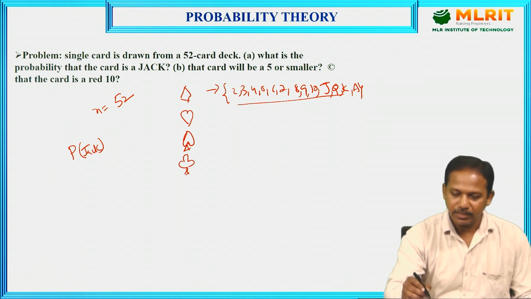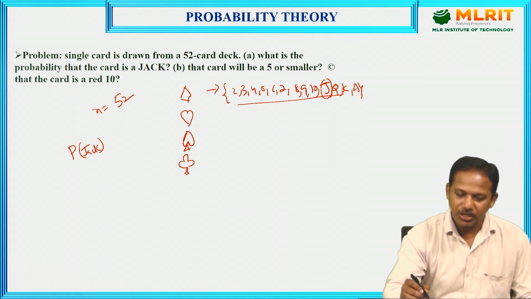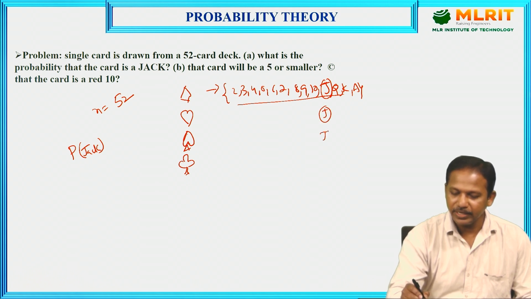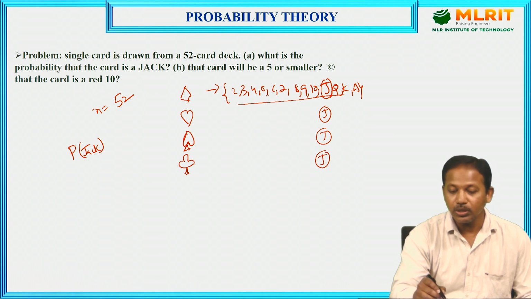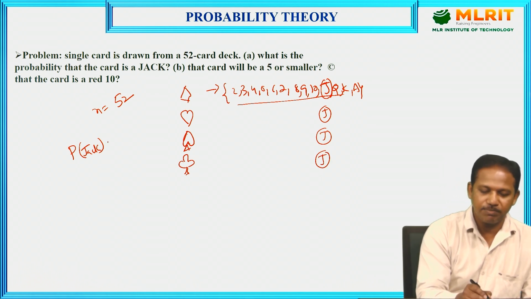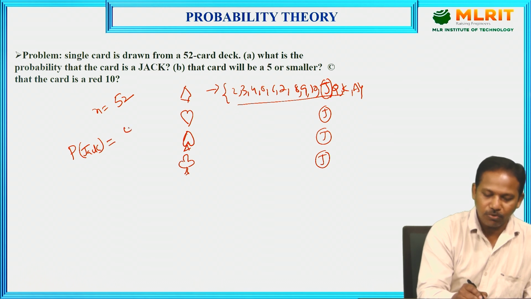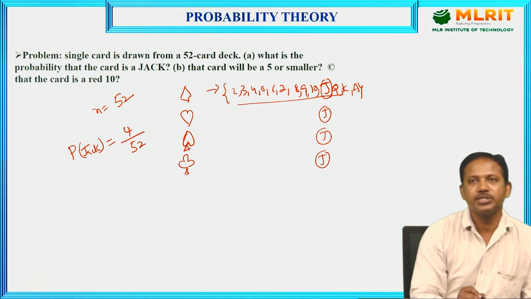See here, diamond contains one jack, heart contains one jack, spade contains one jack, and club also contains one jack. Out of 52 cards, 4 cards are jack cards. So simply I can write 4 by 52.